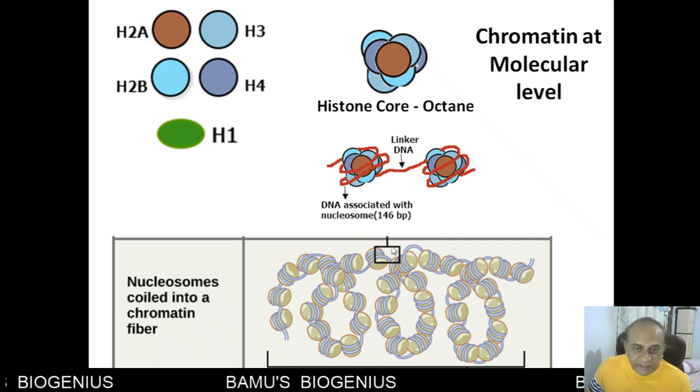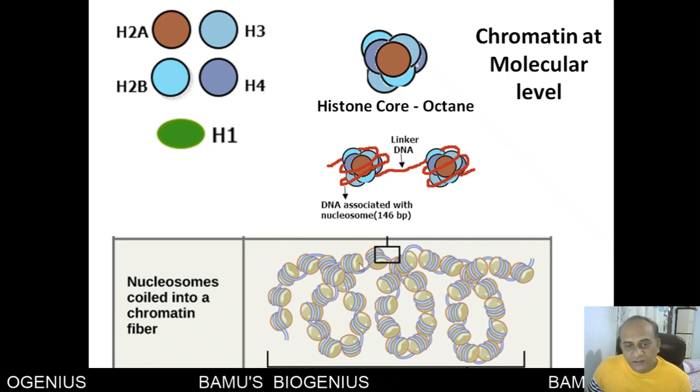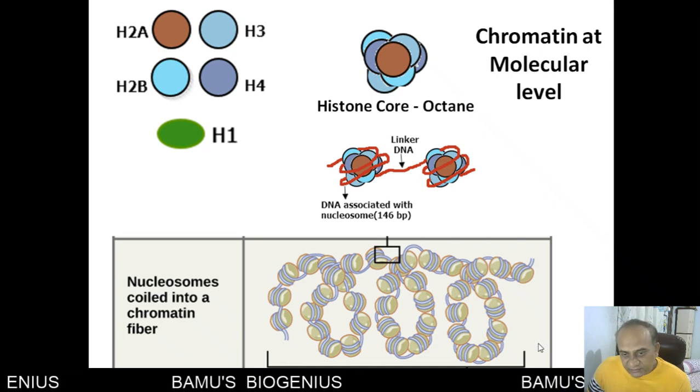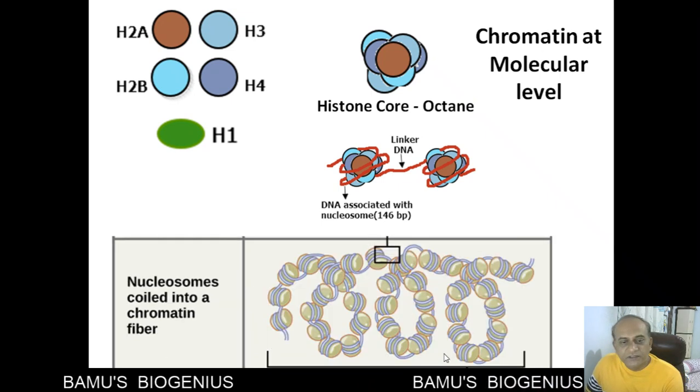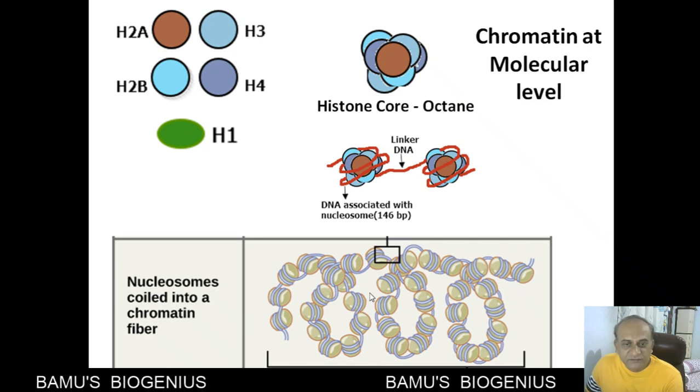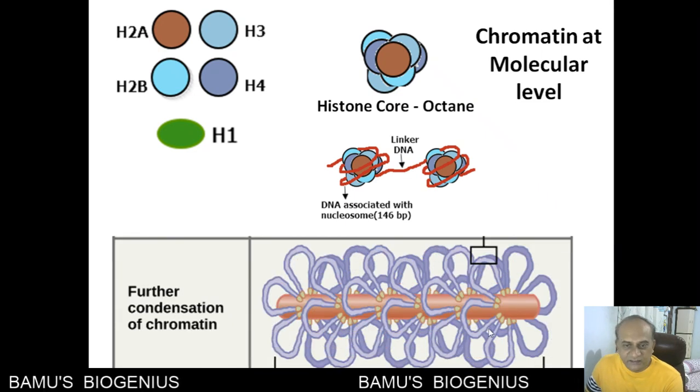So if we enlarge, or we can say if we see this particular structure, it is represented like this. The further condensation of a chromatin, that means if we compact this, then it will appear like this. Now this is a condensed chromatin structure.